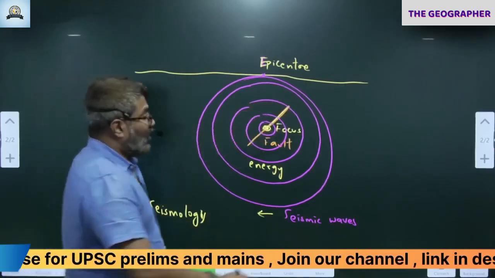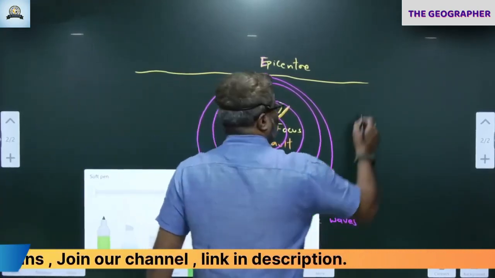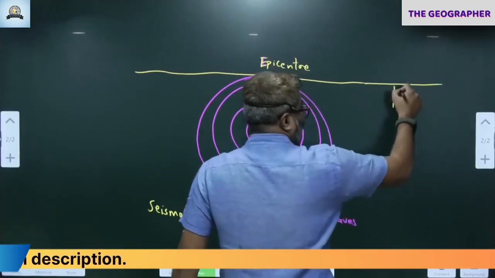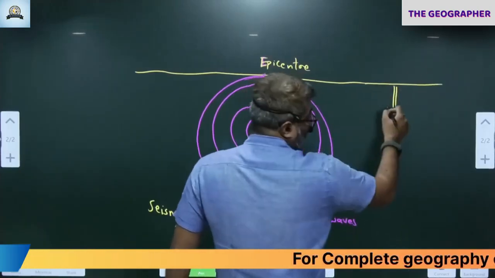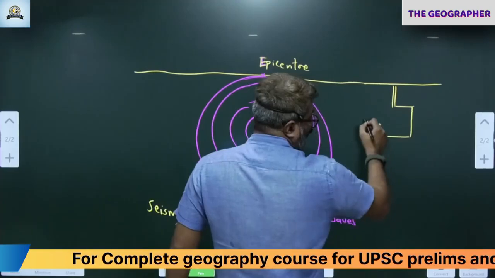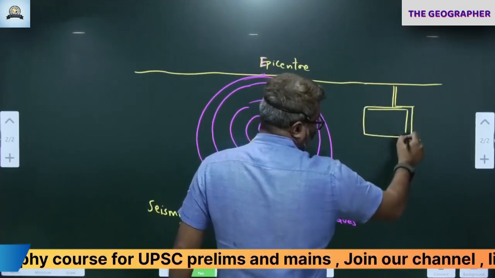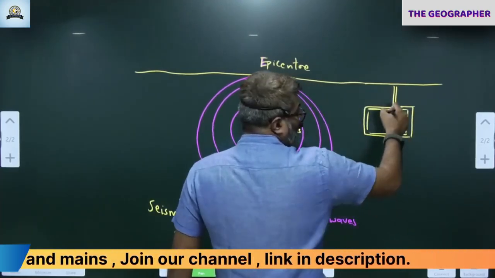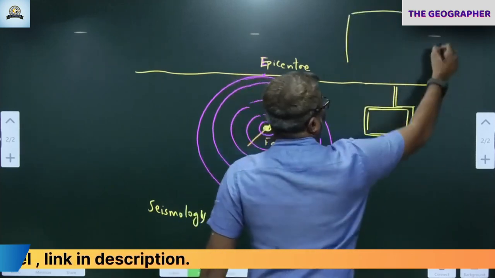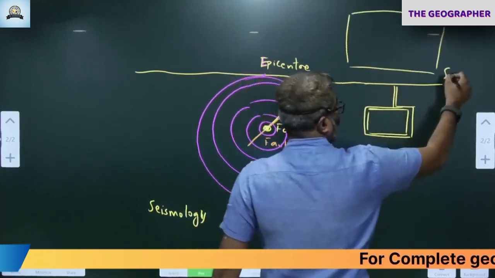So what we'll do, we are placing a seismograph. Let's say this is the earth's surface. We dig deep into the earth's surface. There is a bedrock, hard rock. Within the rock, we are placing a seismograph here. A seismograph is a kind of instrument like this, a box, a simple instrument.